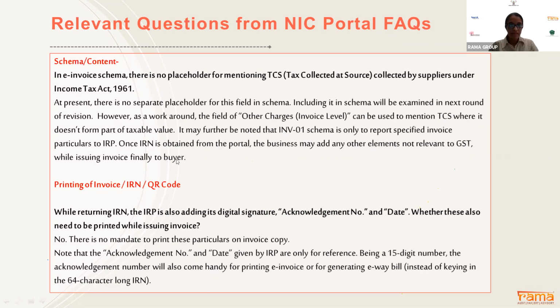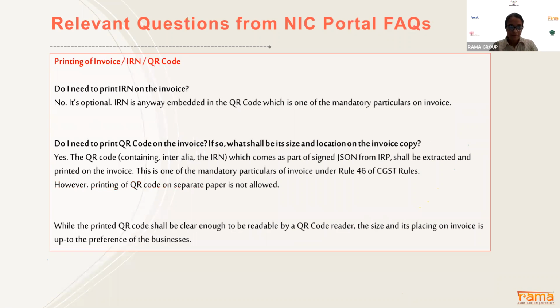Okay. Printing of invoice, IRN and QR code. I've already explained that when you are printing the invoice, QR code is mandatory as per rule 46. But if you are not putting the IRN number and acknowledgement number, then it's okay. It will be a valid tax invoice as long as your QR code is mentioned on the invoice. So I already explained, do I need to print the IRN number? QR code is necessary.